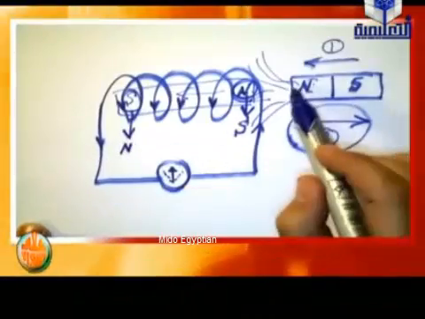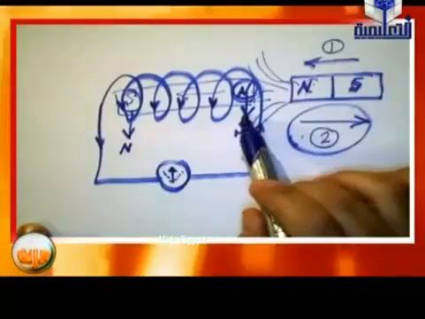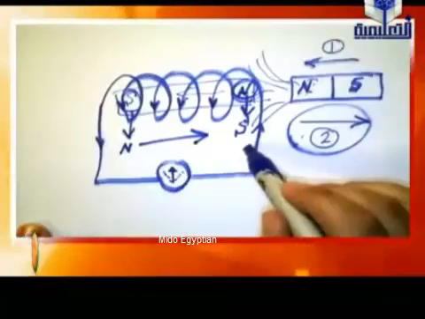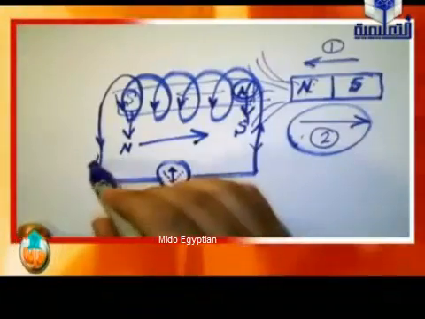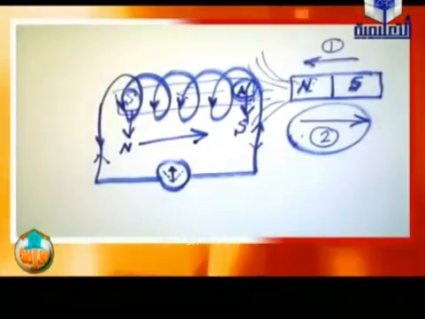So there will be an attraction force, and the direction of the field is changed, so the direction of current will be changed. This is a very simple idea about Faraday's experiment to indicate the meaning of electromagnetic induction. All right, so this is how Faraday verified this phenomenon.